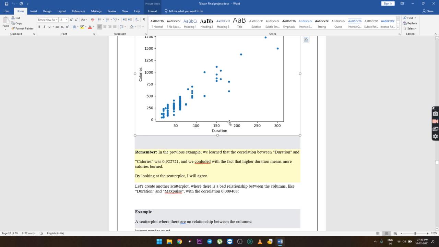Remember, in the previous example we learned that the correlation between duration and calories was 0.922721, and we concluded that higher duration means more calories burned. By looking at the scatter plot, I agree. Let's create another scatter plot where there is a bad relationship between these columns: the duration and max pulse, with the correlation